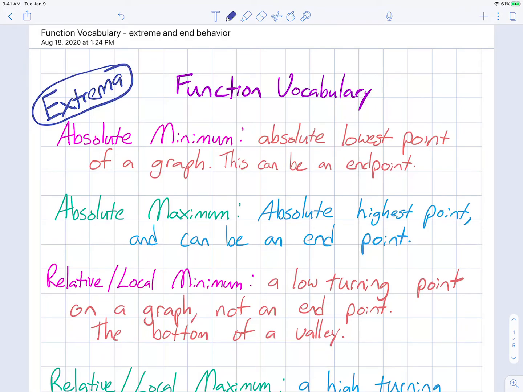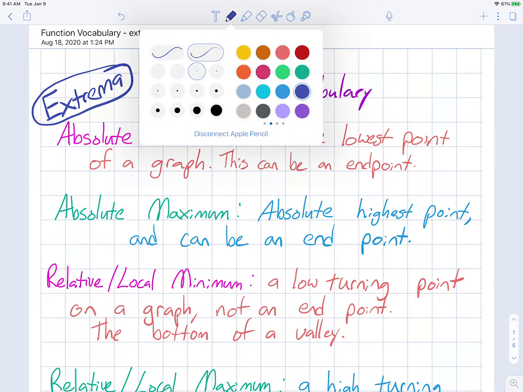Function vocabulary, extrema, and end behavior. So extrema is an overarching word for minimums and maximums, and there's a couple different types of minimums and maximums. The first type is an absolute minimum.